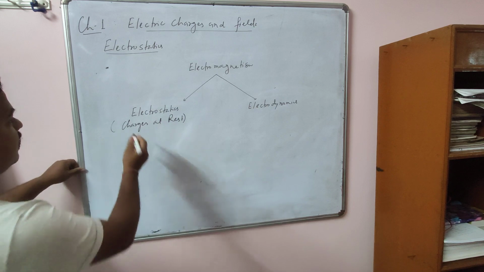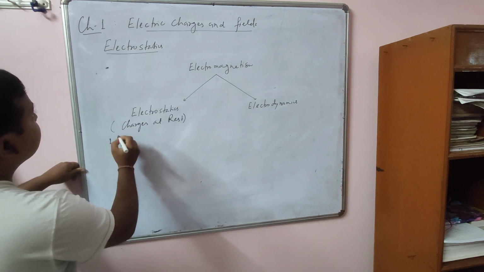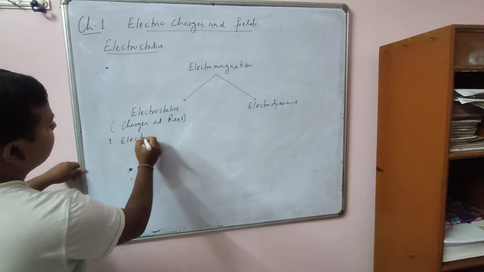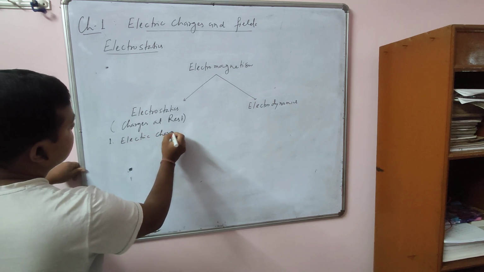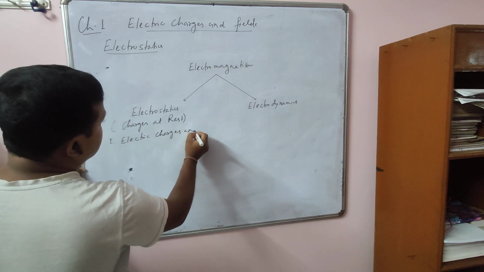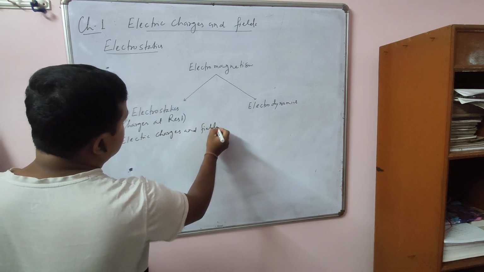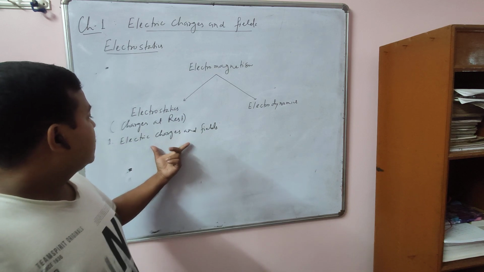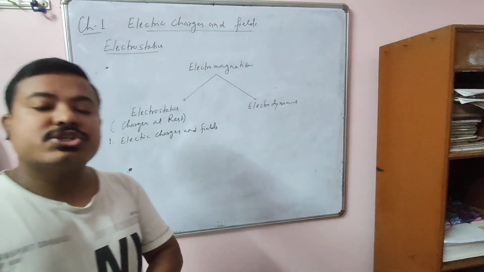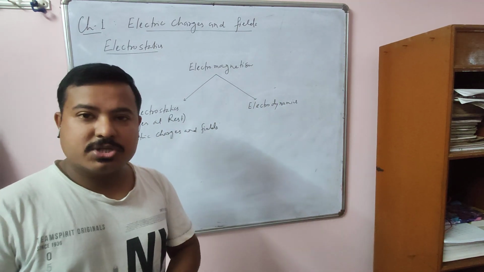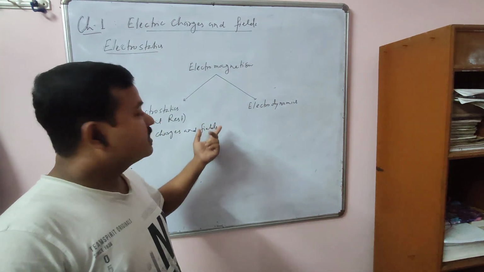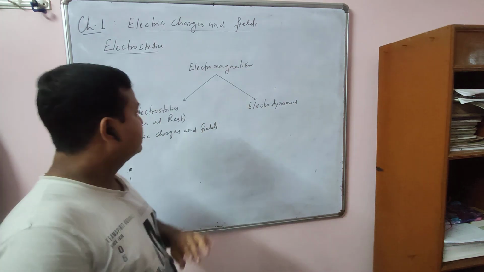So it has two chapters. One is electric charges and fields. Here I will discuss what is electric charge, what are the basic properties of charge, what is electric field, applications of electric field, all these things.